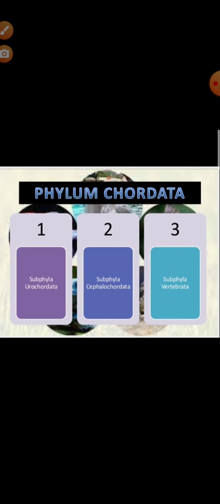Now this phylum Chordata can be divided into three subphyla: number 1 Urochordata, number 2 Cephalochordata, number 3 Vertebrata. Now we will learn these in detail.